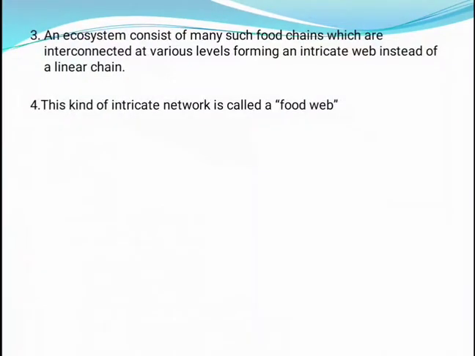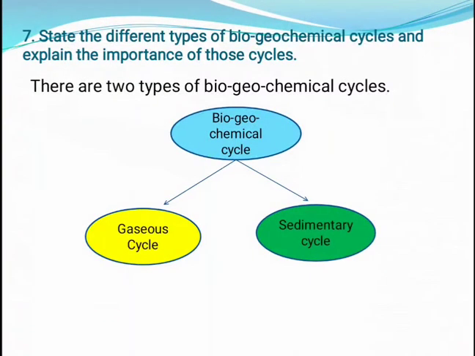Third point, an ecosystem consists of many such food chains which are interconnected at various levels, forming an intricate web instead of a linear chain. This kind of intricate network is called as food web. Okay. Next question, state the different types of biogeochemical cycle and explain the importance of those cycle.